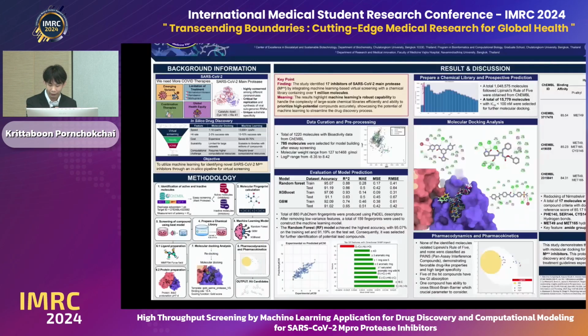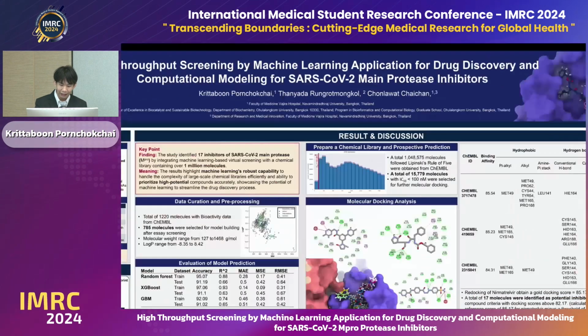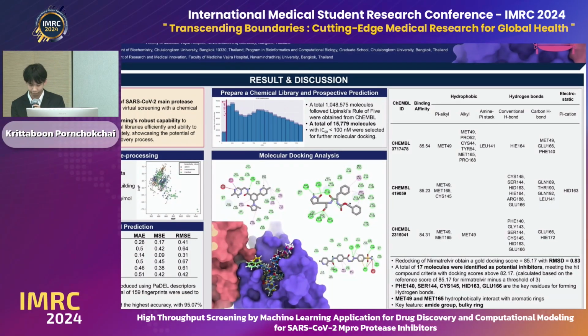With the final random forest model, we applied it for screening about 1 million compounds, and 15,000 molecules were classified as active, with a predicted IC50 lower than 100 nanomolar. After that, we did molecular docking to validate our results from the machine learning. From the docking, we identified 17 potential inhibitors, and this is an example of 3 inhibitors that we have.